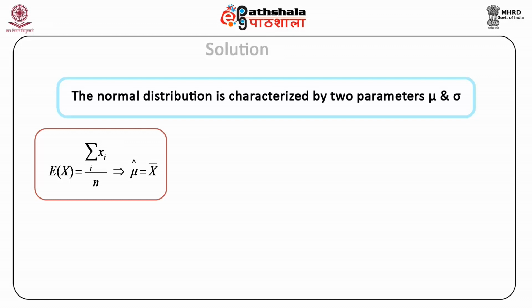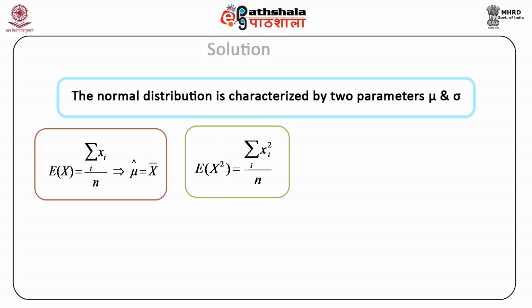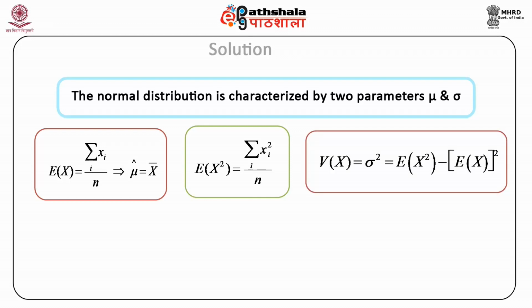The second equation is that expected value of x square is equal to summation xi square upon n. Now, variance of x is equal to sigma square is equal to expected value of x square minus expected value of x whole square.